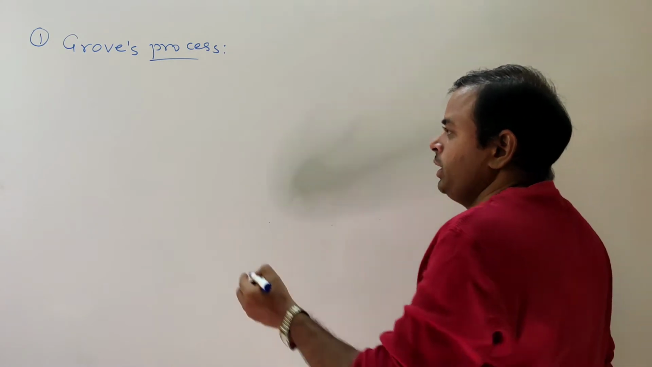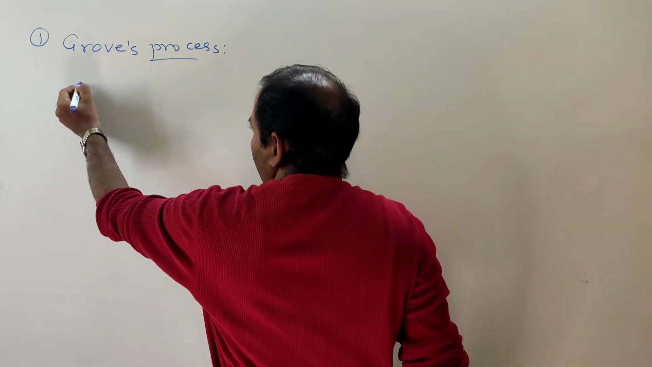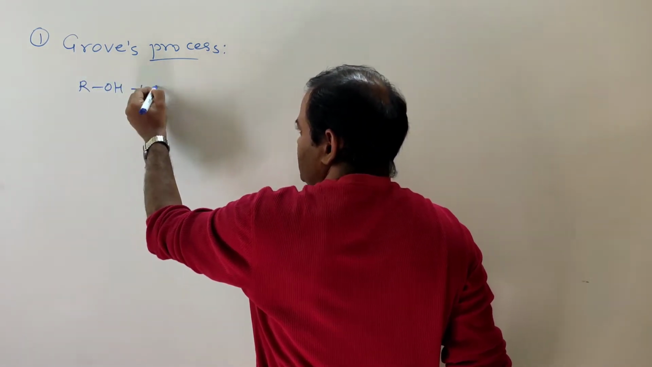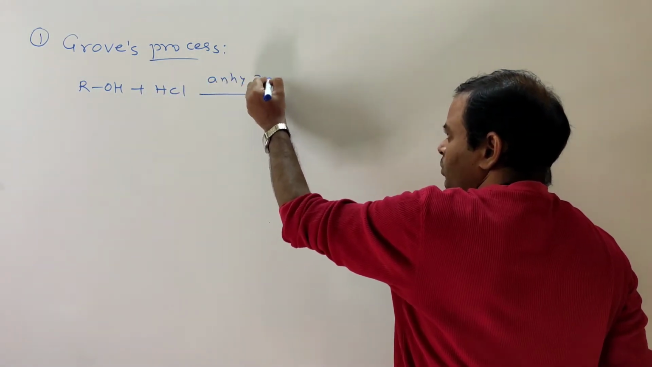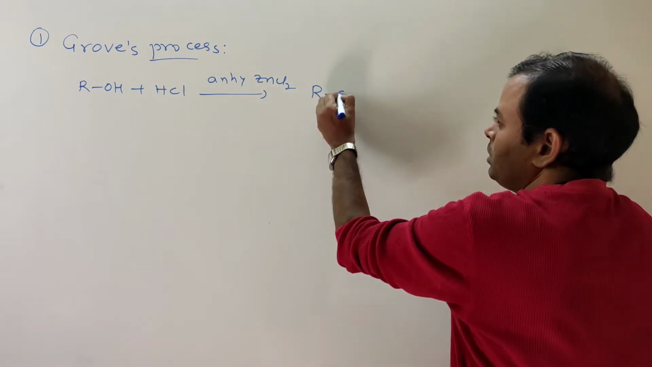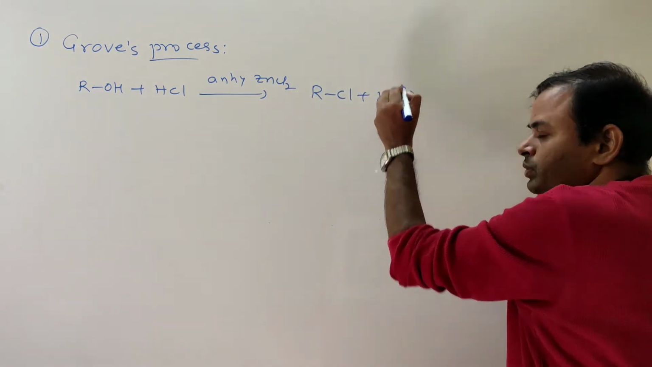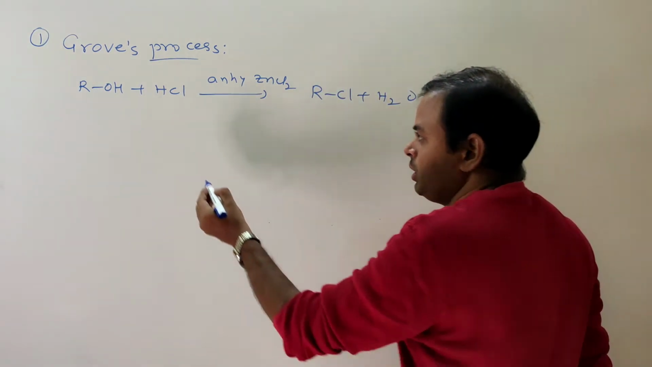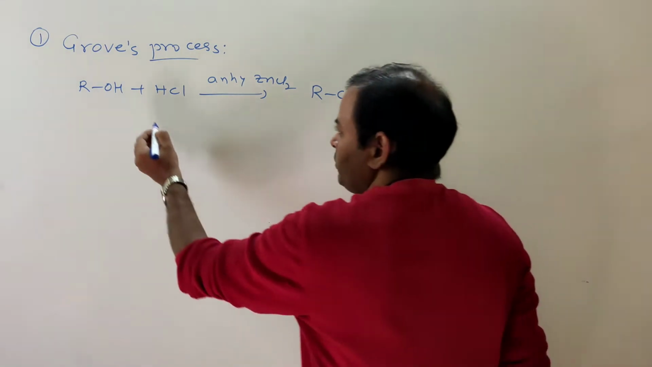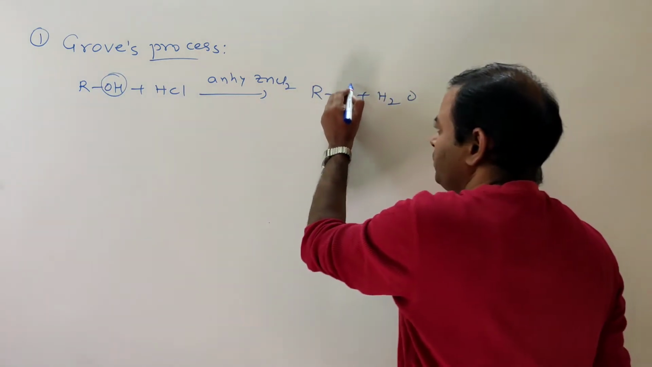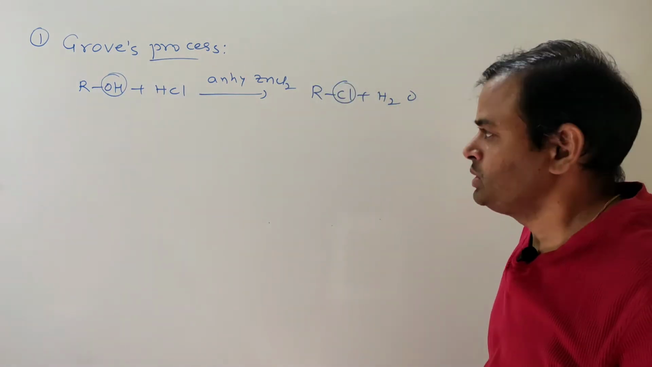Here, ROH plus HCl in presence of anhydrous ZnCl2 gives RCl plus H2O. So here alcohol is converted to alkyl halide. What happened here? The OH group is substituted with the halogen group Cl.